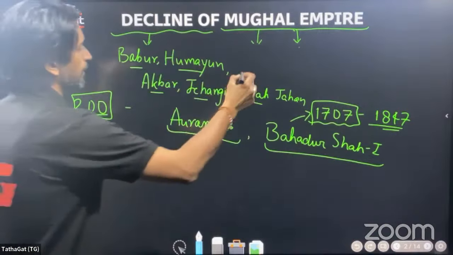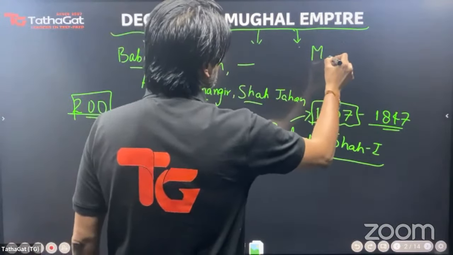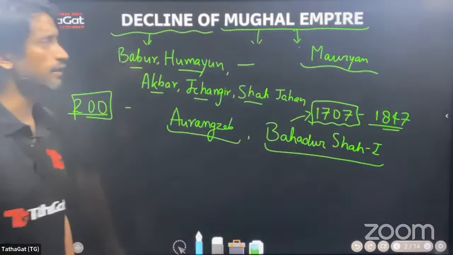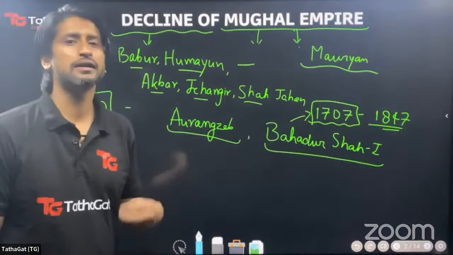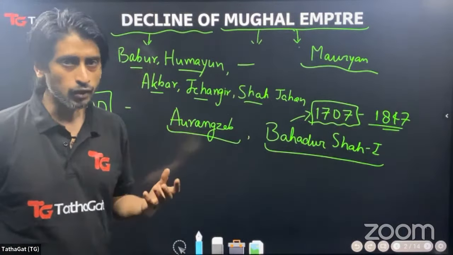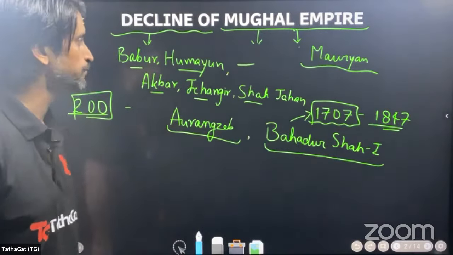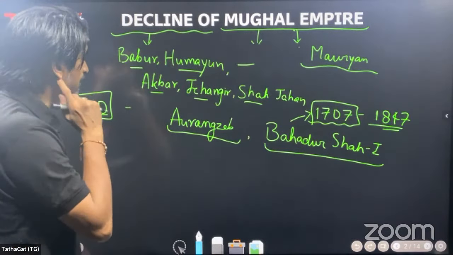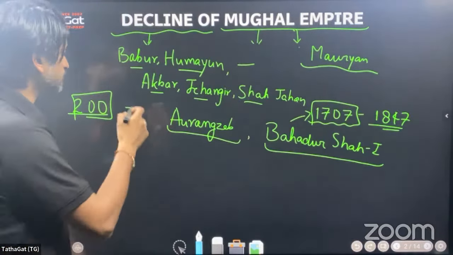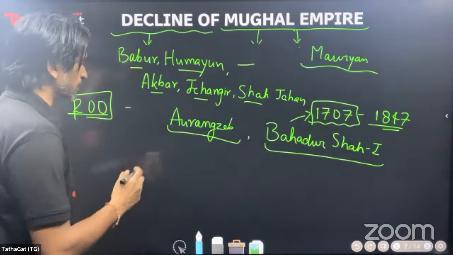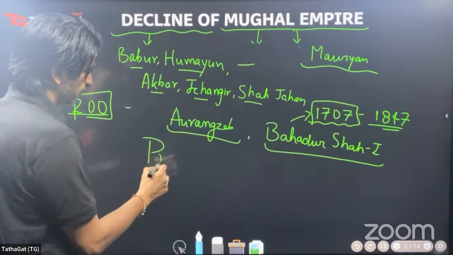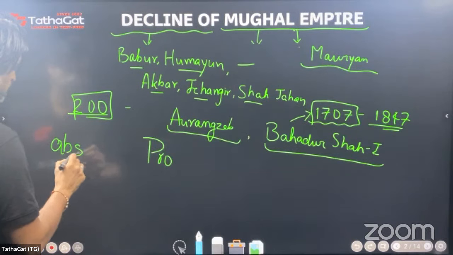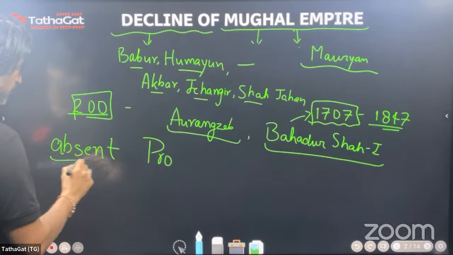So if we contrast it with the Mauryan dynasty or any other dynasty that you pick up in history, you will see that no dynasty survives or the names of its rulers never continue after a succession of 3 generations. You can find this feature universally with all the dynasties. But the reason why the Mughals were able to continue this long line of stellar, capable rulers was this feature or the absence of this feature. So in order that you don't get confused, I must write absent.